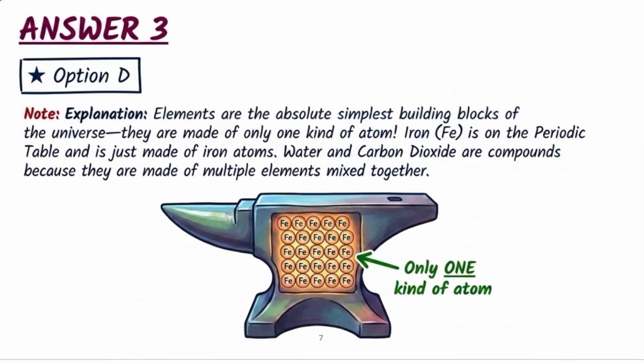Elements are substances, right? An element is a type of pure substance which is made up of a single type of atom. So iron is made up of only iron atoms, right? Atoms of iron only, right? That is why iron is an element.